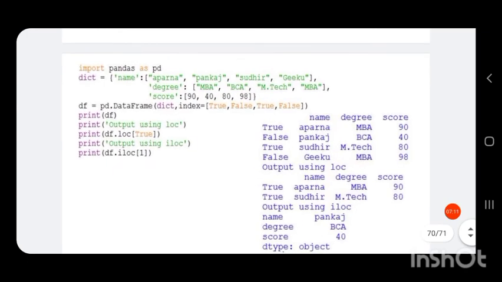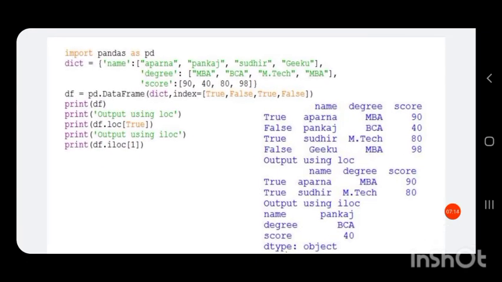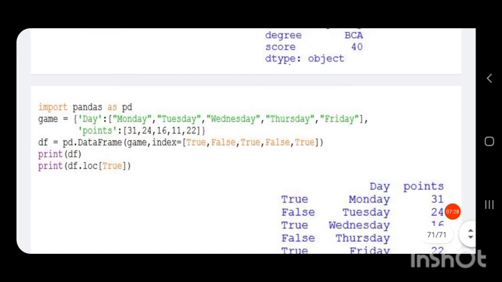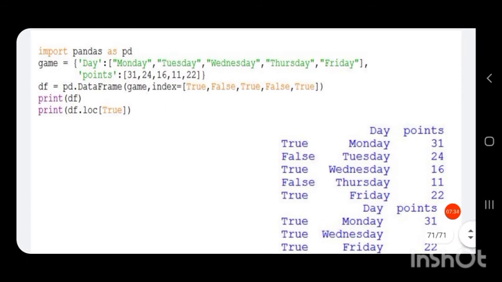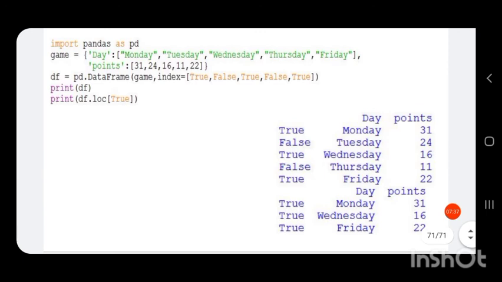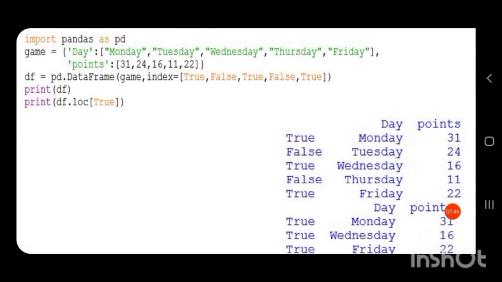So we can give Boolean values as the index of the data frame. If we give Boolean values as the index, then it becomes easy to retrieve a set of data based on that index. Consider another example. Import pandas as pd. We have a dictionary called game, with the key day and values Monday, Tuesday, Wednesday, Thursday and Friday.